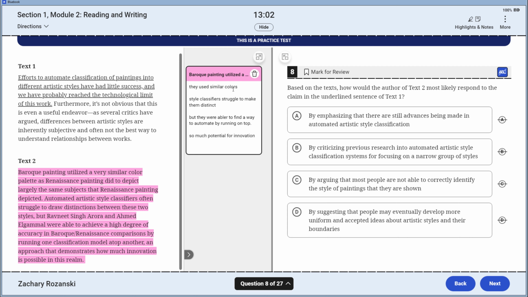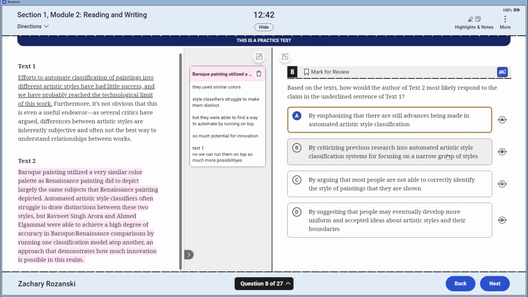Now I'm on to text 1. What is it saying is the claim? Efforts to automate classification of paintings into different art styles have had little success, and we have not. No, we can run them on top. So much more possibility is going to be this one for 8. So by emphasizing they're still advanced, I love this one.